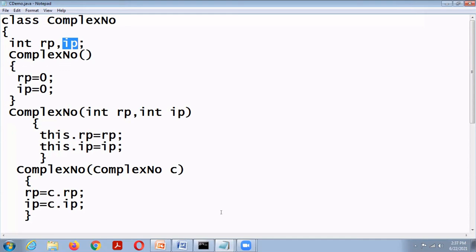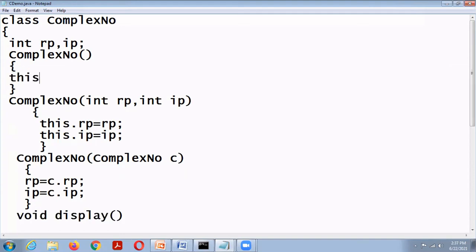The second use is to explicitly invoke a constructor. That is here, this of 0, 0. It will invoke this constructor: the default constructor explicitly invokes the parameterized constructor. So now it is initialized with 0, 0, rp equal to 0, ip equal to 0. So this dot rp equal to 0, this dot ip equal to 0.